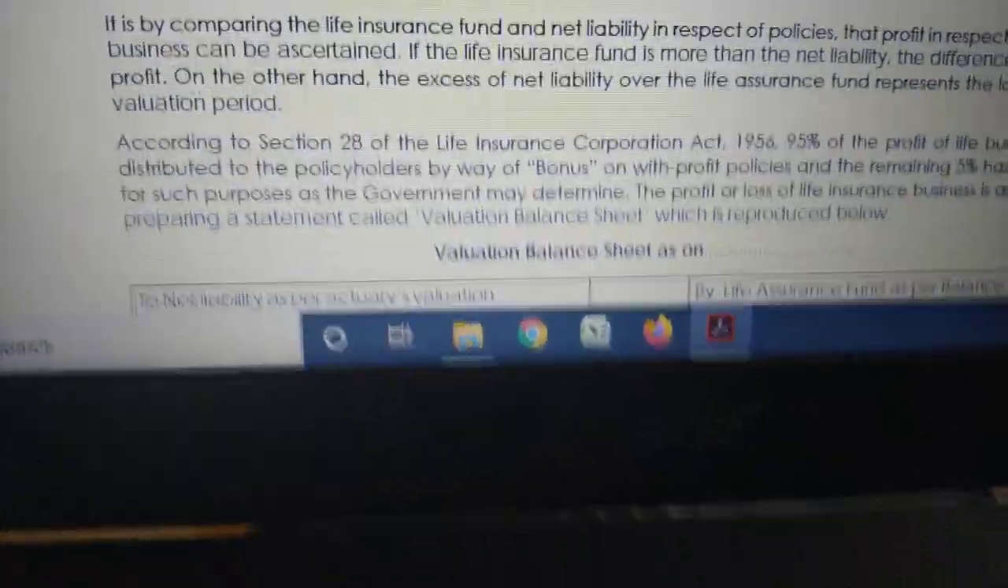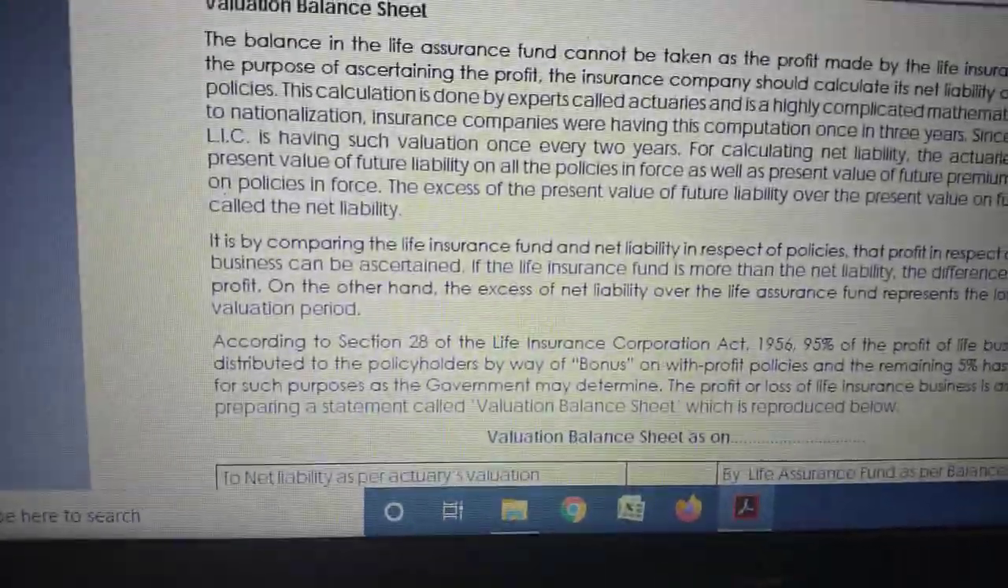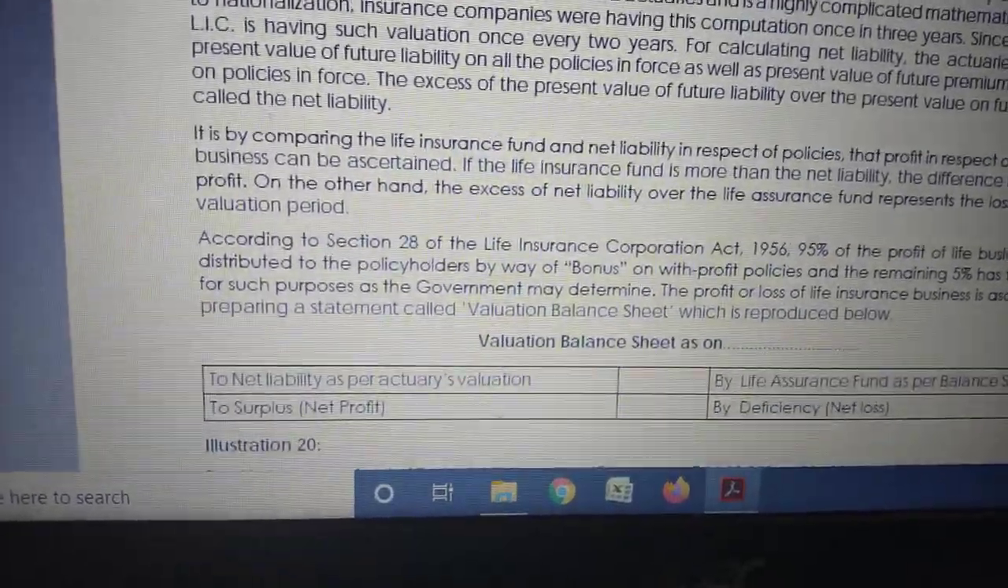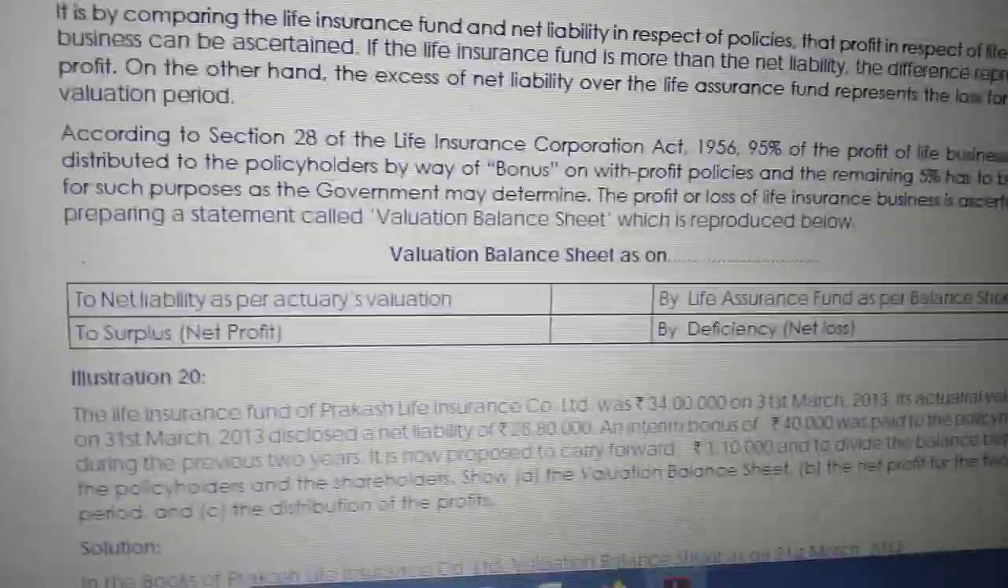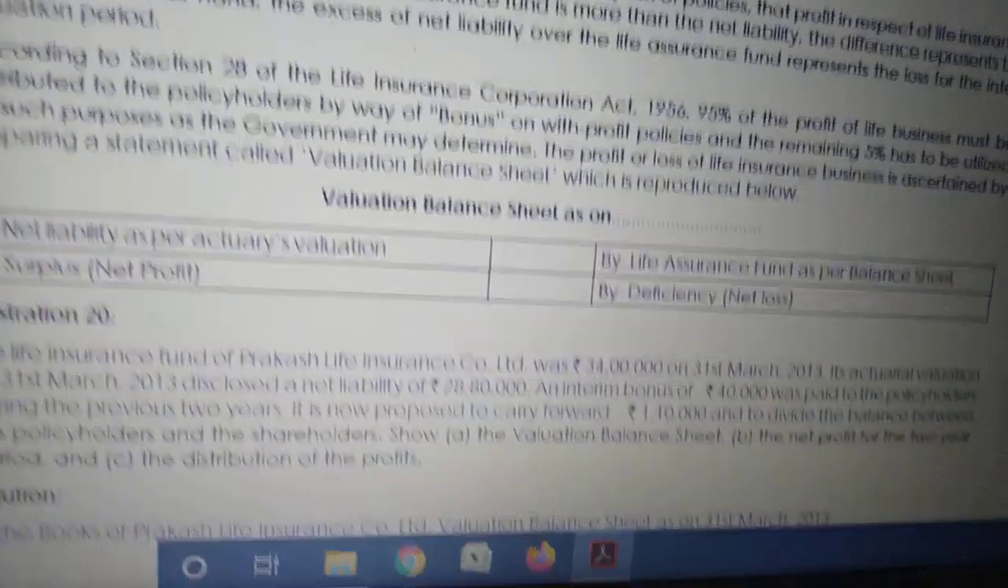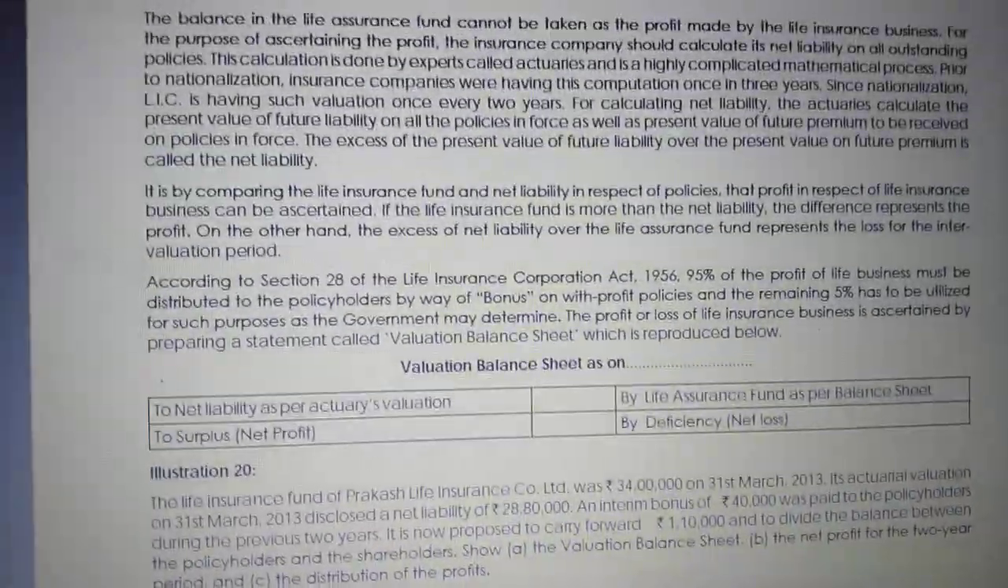We'll go to the problem. You'll understand the problem easily. So why I am discussing the theory also, because you may expect short notes or 1 mark questions also.